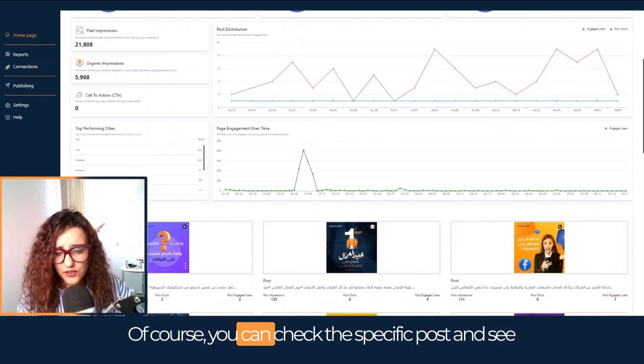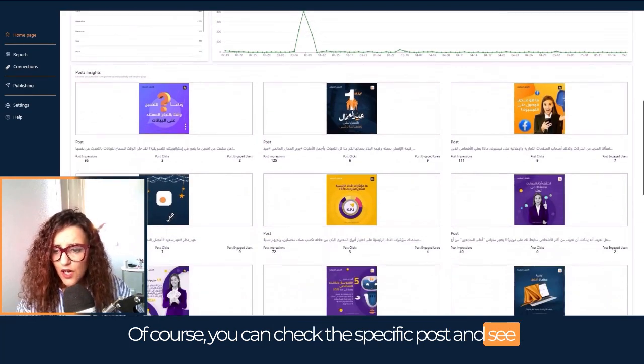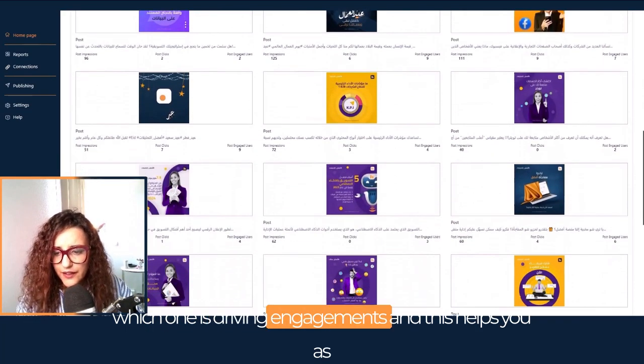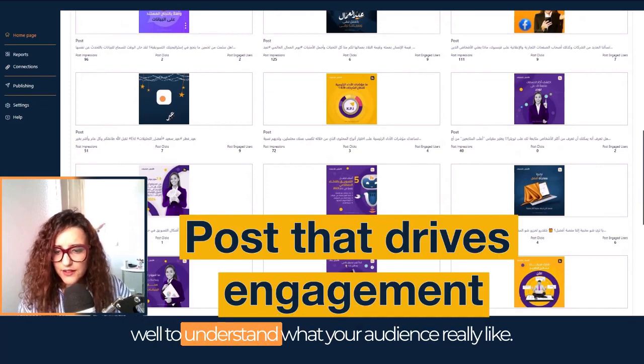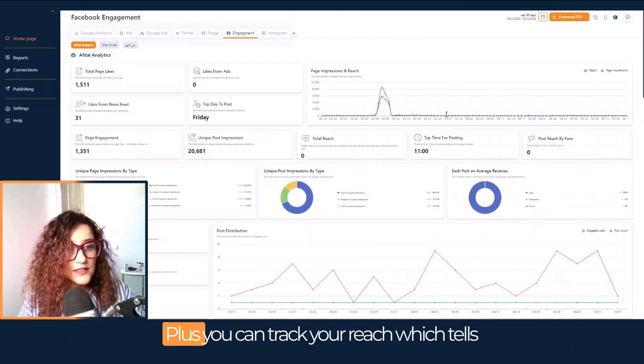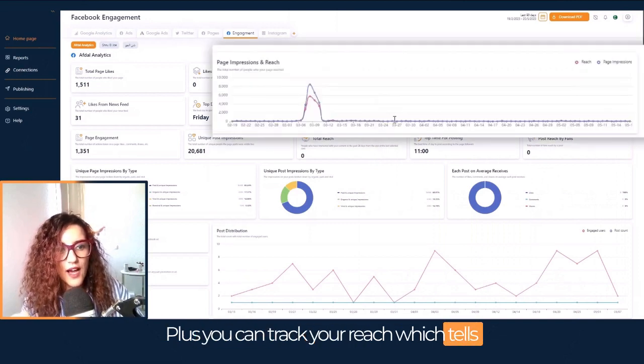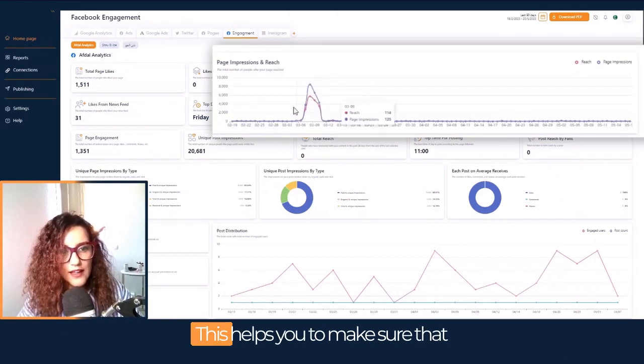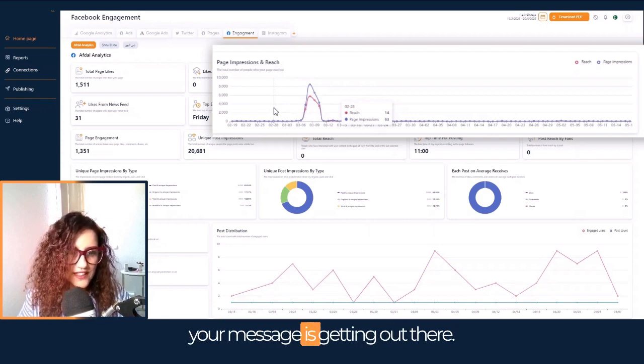Of course, you can check the specific post and see which one is driving engagement, and this helps you as well to understand what your audience really likes. Plus, you can track your reach, which tells how many people are seeing your post. This helps you to make sure that your message is getting out there.